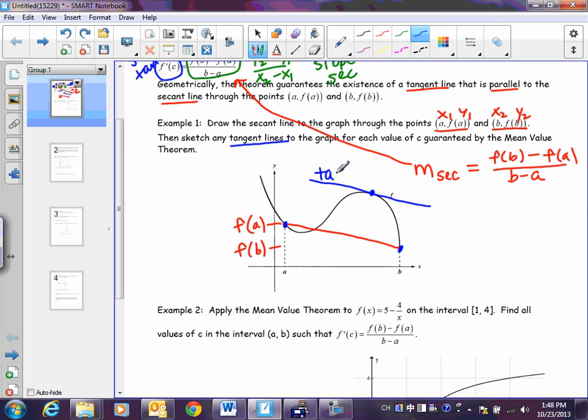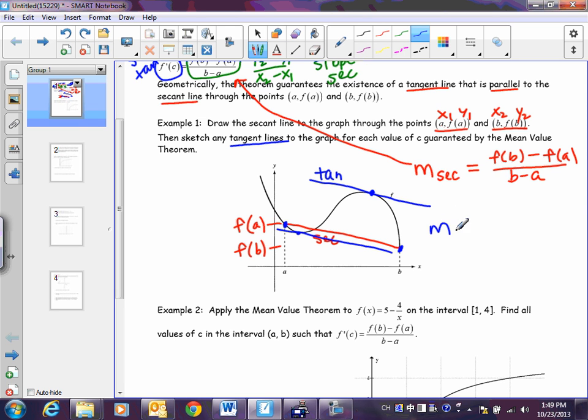This is our tangent line. Can you tell me the relationship between the tangent and the secant line? They're parallel, right? These two lines are parallel, therefore they have the same slope. Okay, is there another tangent line? Yes. Okay, so if we were to bring our line down, it would look about like right there.